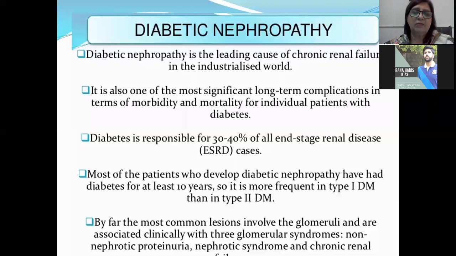Diabetes mellitus affects all the small blood vessels in the body. Diabetic nephropathy is seen, and diabetic ophthalmopathy can be seen as well. Diabetic nephropathy is the leading cause of chronic renal failure in the industrialized world. It is also one of the most significant long-term complications in terms of morbidity and mortality of individuals suffering from diabetes mellitus. 30 to 40% of patients develop end-stage renal disease, mostly in type 1 and type 2 diabetes mellitus.